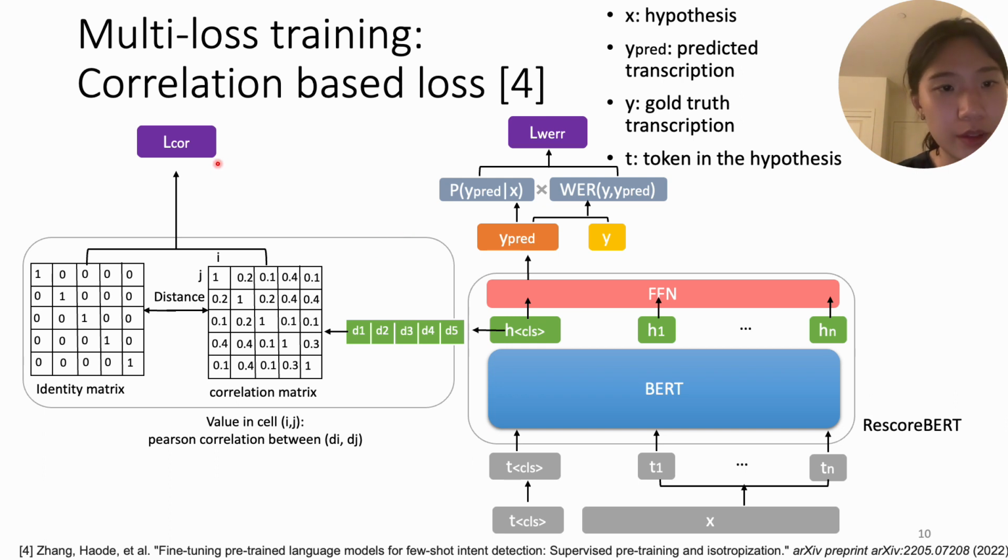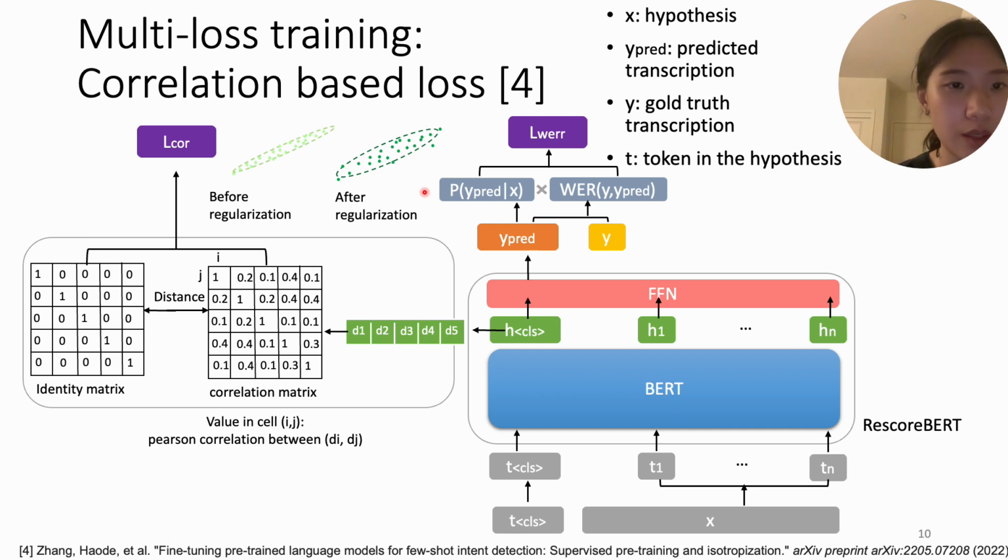So how does this correlation-based loss help here? The intuition is that if we minimize the distance between the correlation matrix and the identity matrix, the dimensions inside the hidden representation will be less likely to shrink to 0. And the hidden representation distribution will look like the right figure here, which is spread more evenly and isotropically inside the hidden space, so that it has a stronger generalization capability than the left figure.